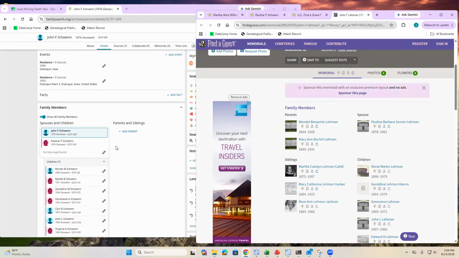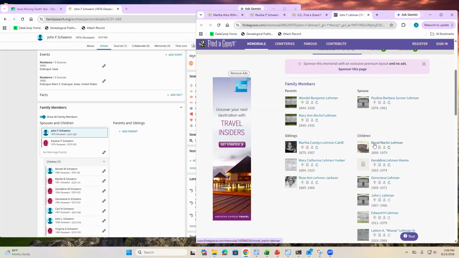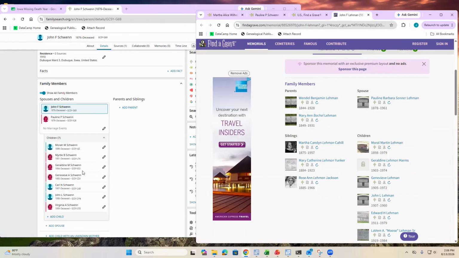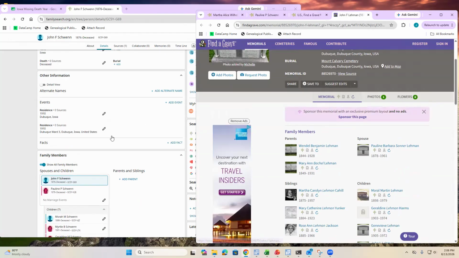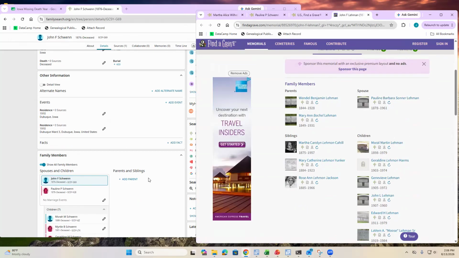You can see that here he has children that line up with their names, Morrill Martin, that's interesting. We have Maura Martin, and we've got Geraldine, Genevieve, Carl. So actually, I won't do this on the video, but since I found all these cool family members, I'm probably just going to put this information over for the whole family. And the cool thing here is I could add in his parents.